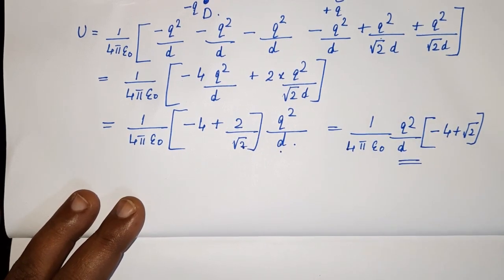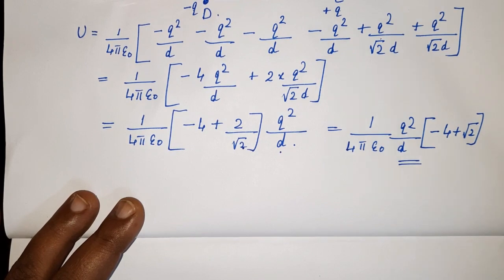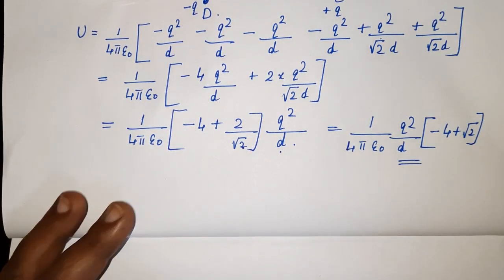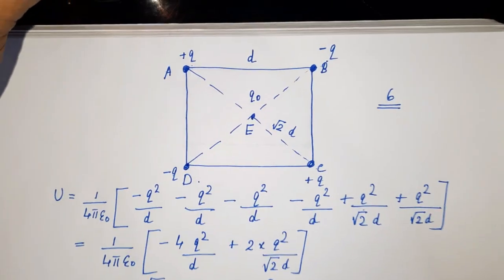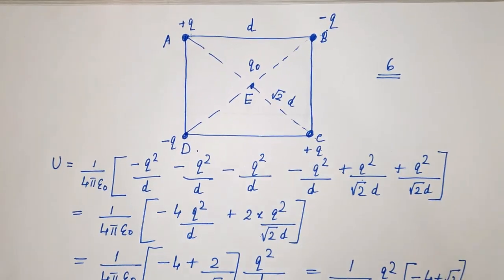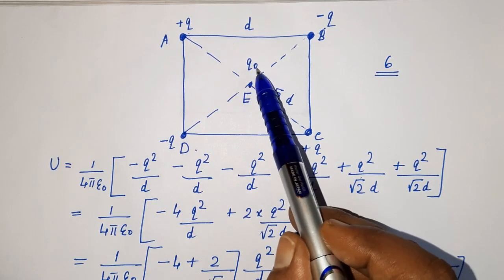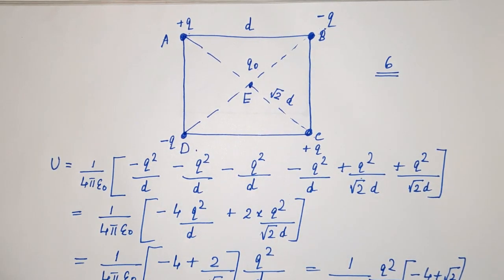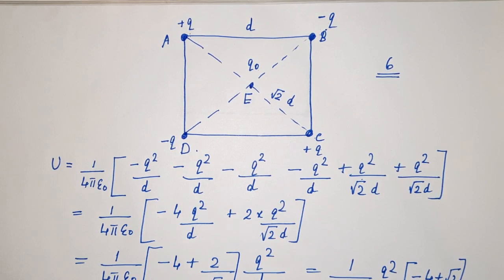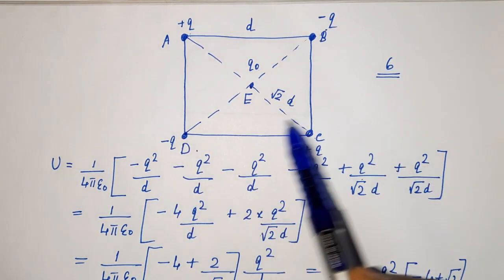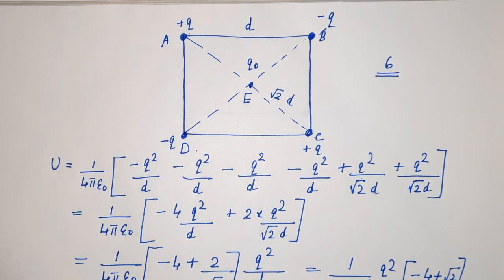So here now the next question is at the point. So again we will go to the reference diagram. So at the point E, charge Q0 is to be kept. At the point E, charge Q0 is to be kept. What is the work done, or how much extra work is to be done to do this? So 4 charges we have already brought. Now this is the work done. That means the expression which we derived.